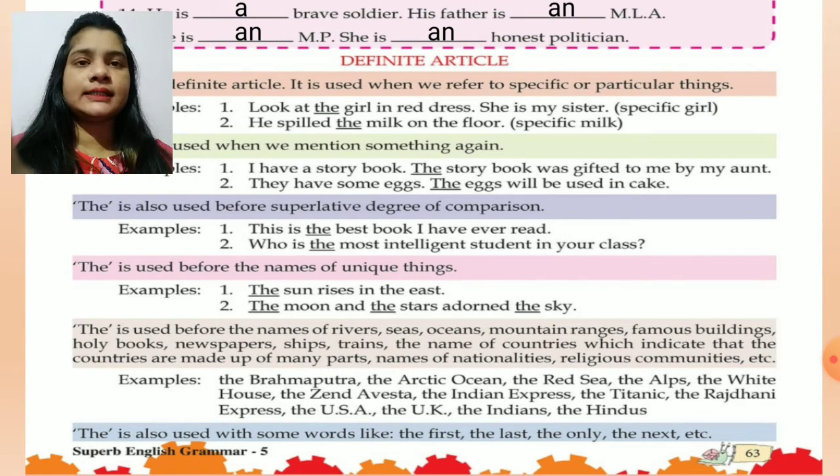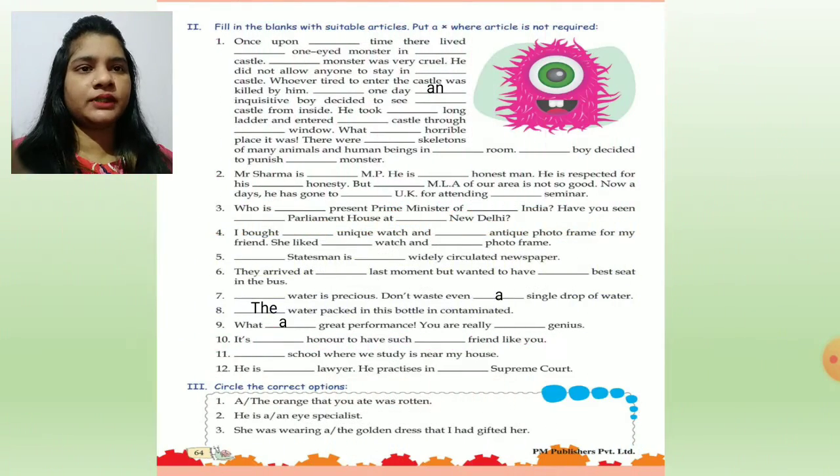The Brahmaputra, it is the name of a river. It is a proper noun, so we have used the. The Arctic Ocean, the Red Sea, the Alps, the White House, the Zendavesta, the Indian Express, the Titanic, the Rajdhani Express, the USA, the UK, the Indians, the Hindus. So, the is also used with some words like the first, the last, the only, the next, etc. Let us move to the next page, children.